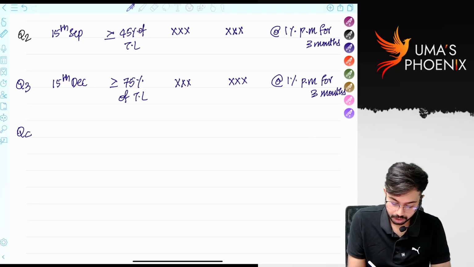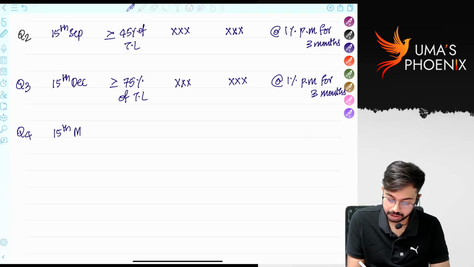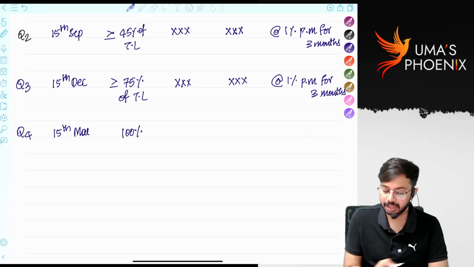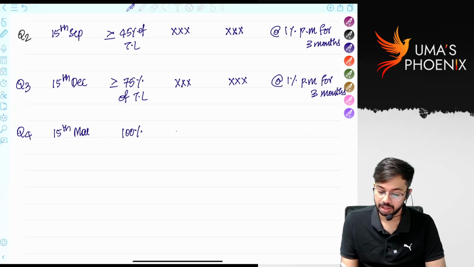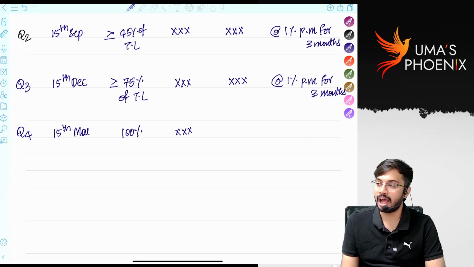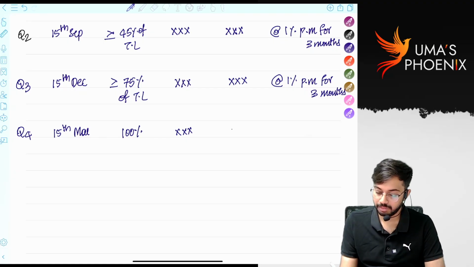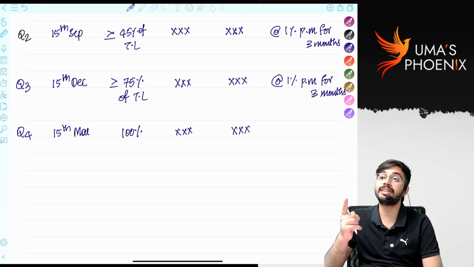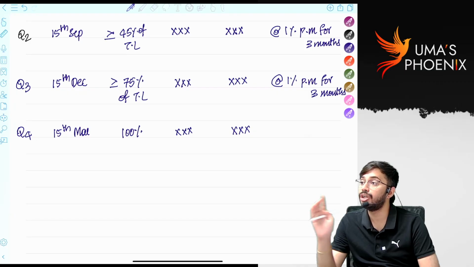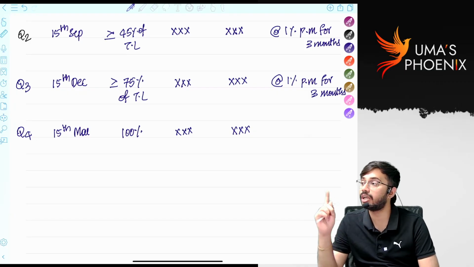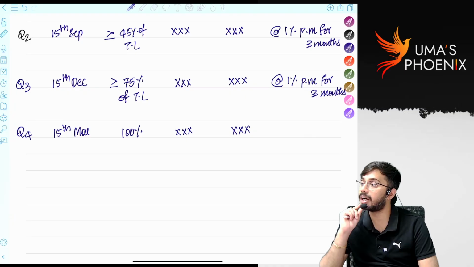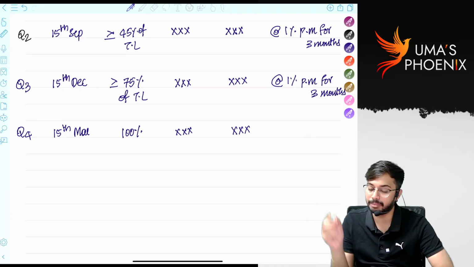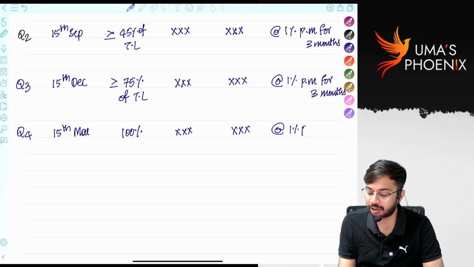Q4. The due date is 15th March. 100% of tax liability is required to be paid. Correct? That will be compared with actual advance tax paid, and thereby you will arrive at the shortfall. From 15th March to 31st March, because after 31st March 234C is not applicable, 234B is applicable. From 15th March to 31st March, 16-17 days are there. Part of the month is also considered as 1 month. So interest will be levied at the rate of 1% per month for 1 month. Is it clear?